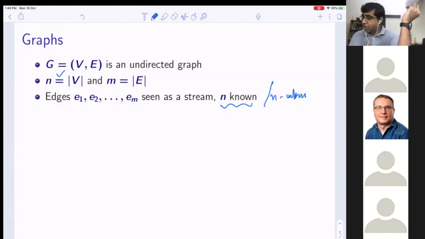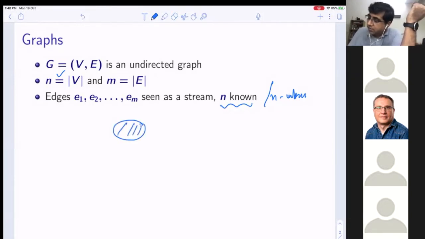Okay, and what is our objective? As in a streaming algorithm, we would like to keep something such that at the end we can answer some question. We would like to keep some small information about the graph which we have seen.